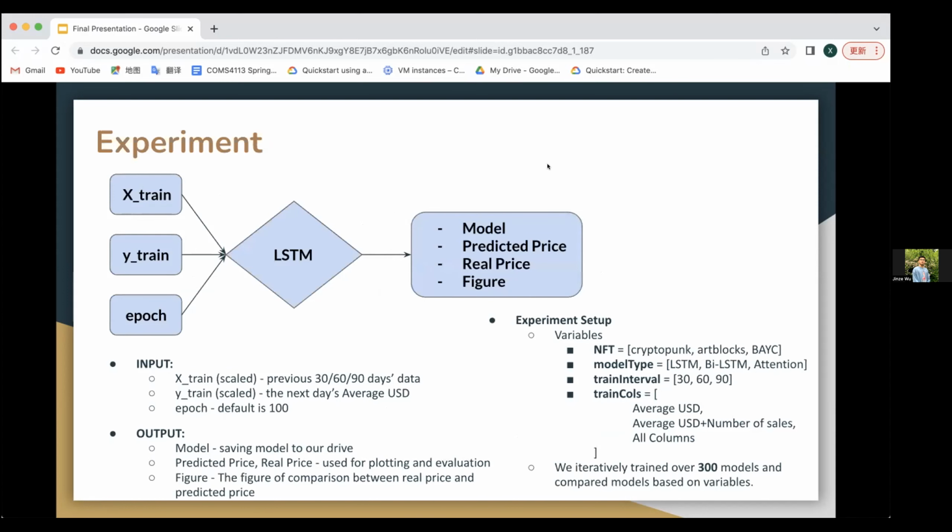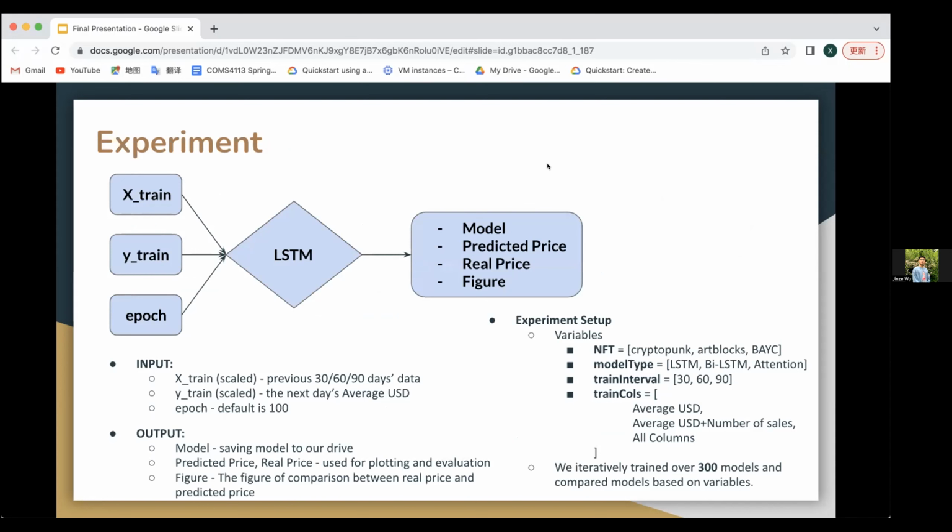Then here is how we design our experiment. First, here is how we train the model. For the input, we treat the first n days of the specified interval as X train and the next day's data as Y train. To get better training results, we scaled the data from 0 to 1 with the min-max scaler function, and we modified the shape of the data with np.reshape.